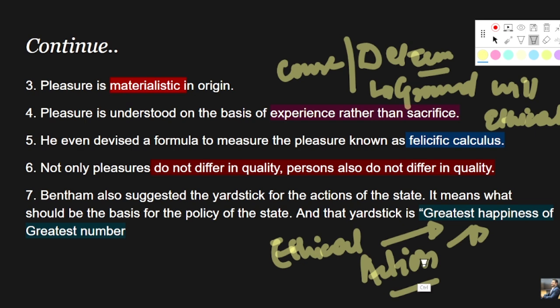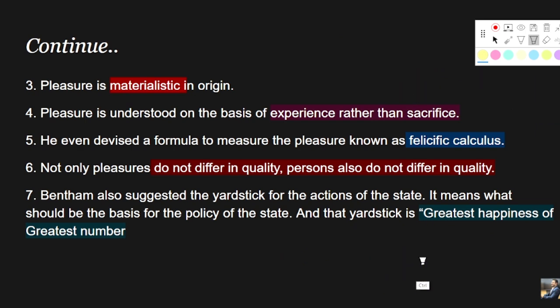So let's say you are an administrator. If you are an administrator and you have to act as per your discretion, right? Because not everything has a law and regulation. Sometimes an administrator also has to use his discretion, right?